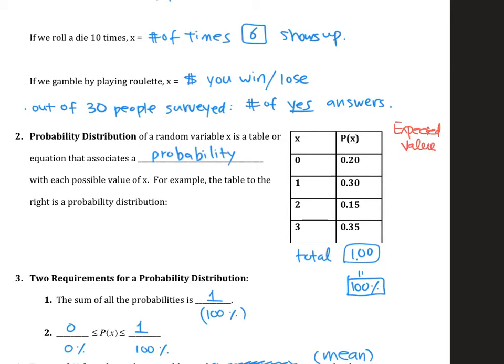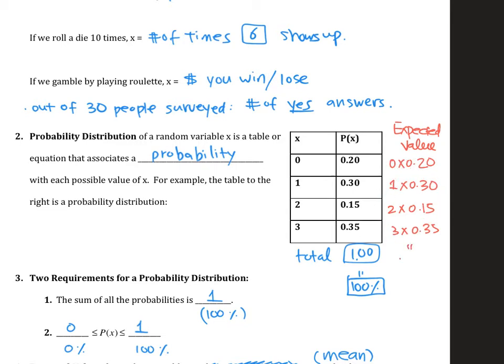what I'll do is I'll take the value of x times its probability, so 0 times 0.2. And then the next one is 1 times 0.30. Keep doing that, I get a bunch of those. Then 3 times 0.35. So far what I did was x times p of x, and I get 4 of these. And the sigma symbol means once you get an answer for each one, just add them all up.